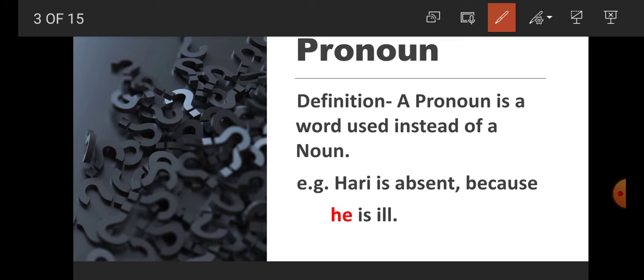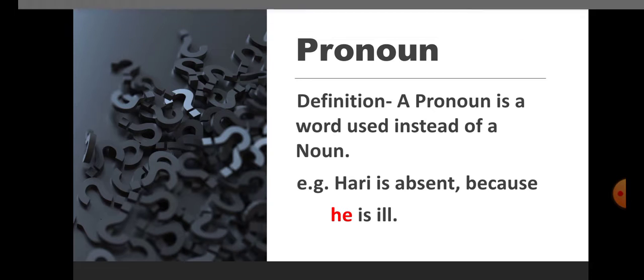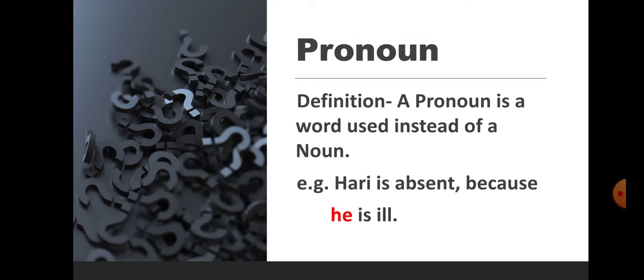For example, student, Hari is absent. Here Hari is noun because he is ill. So he comes for whom? He comes for Hari. So he is pronoun here. So here student, it is clear that a pronoun is a word used instead of a noun.